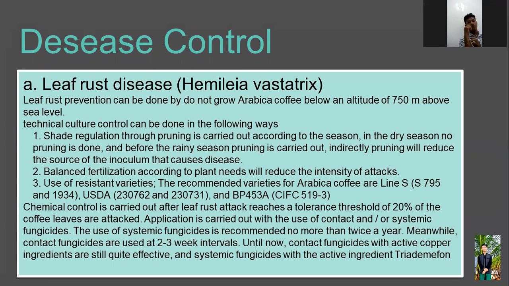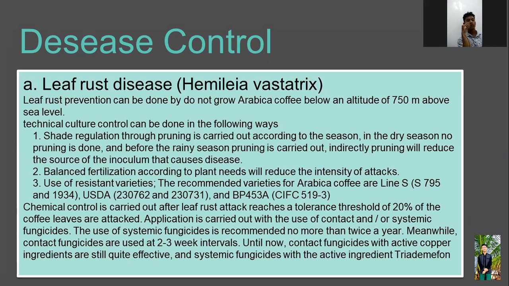Next is disease control. The first disease is leaf rust disease, caused by Hemileia vastatrix. Leaf rust prevention can be done by not growing Arabica coffee below an altitude of 750 meters above sea level.